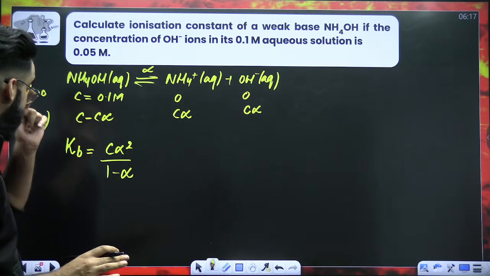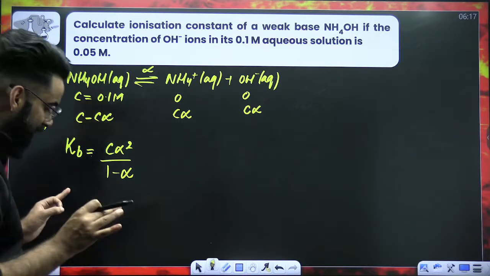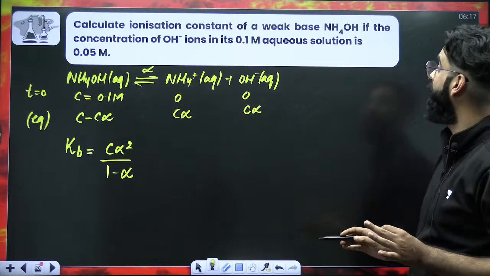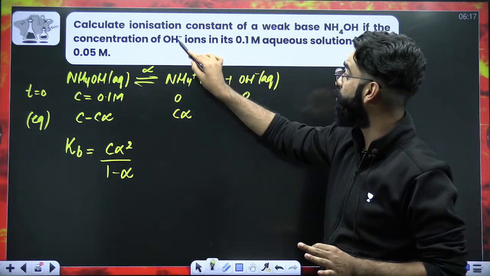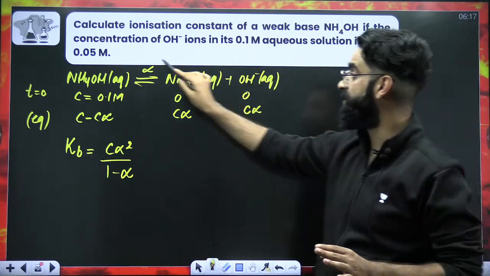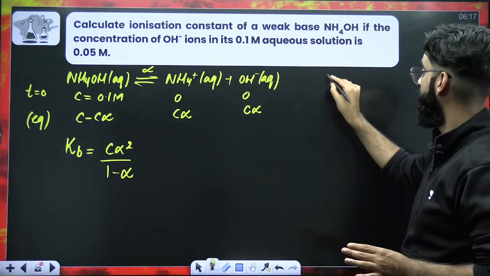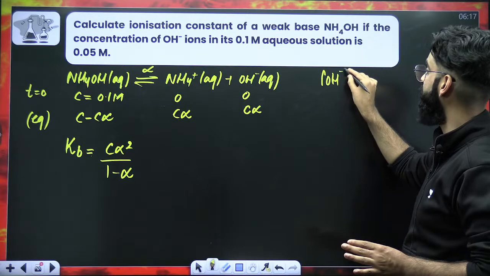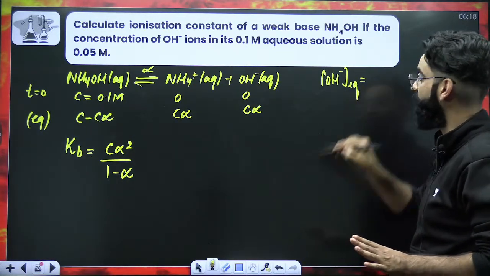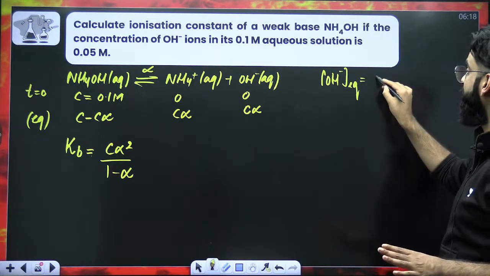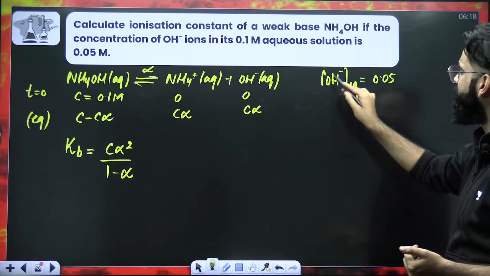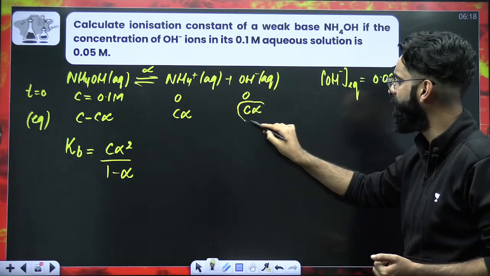Now tell me one thing. It is mentioned in the question that the concentration of OH negative in the 0.1 molar aqueous solution is 0.05 molar. So the concentration of OH negative at equilibrium is given to me as 0.05 molar.